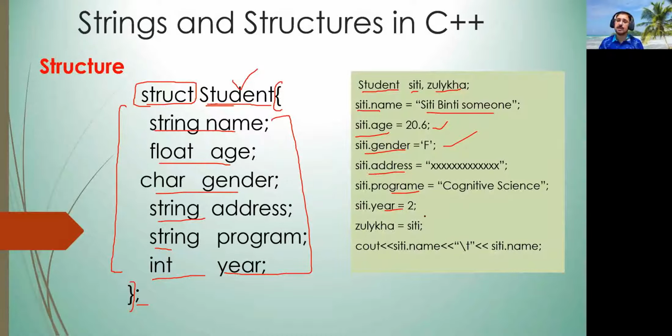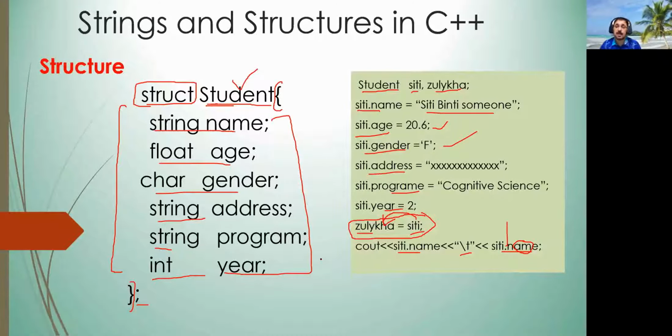After that you can easily assign one structure to another structure. So all the values stored in this variable will be copied member by member to this variable. So the same values will be there, and later on you can access and display like this, like cout city.name, maybe some space, and then city.age or city.program. Using the dot operator, you can access any member of a structure.